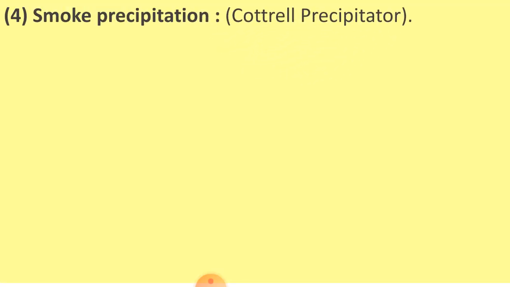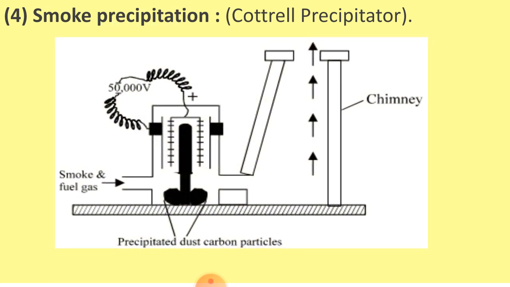Now dear students, the next application is smoke precipitation. Here one example is taken, Cottrell precipitator. Look at the diagram. The smoke coming out of the chimney in industrial areas is a nuisance and health hazard. Basically it consists of colloidal charged particles, and thus they are removed from fuel gas by electrical precipitation, that is known as Cottrell precipitator. Look at the diagram, this is an example of Cottrell precipitator.